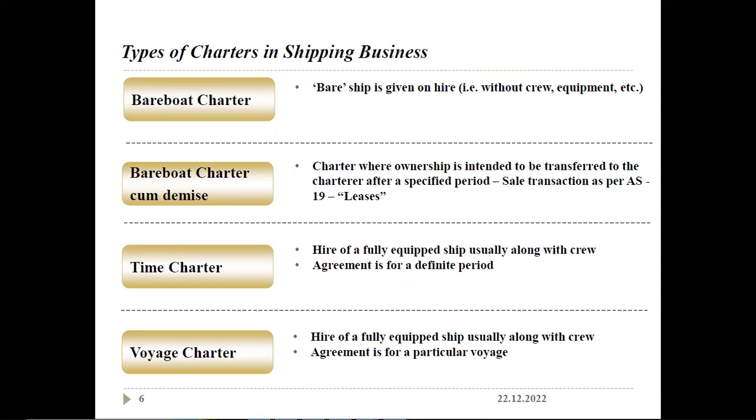Time charter is hiring a fully equipped ship along with the crew for a definite period. Voyage charter is hiring a fully equipped ship along with the crew, but the agreement is for a particular voyage only.